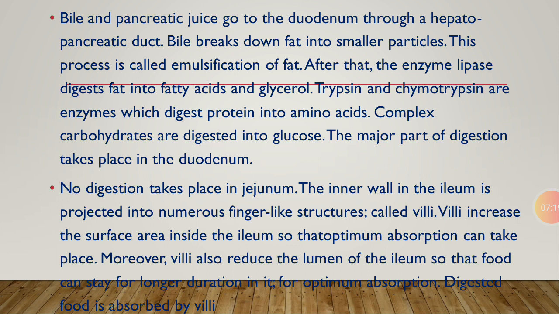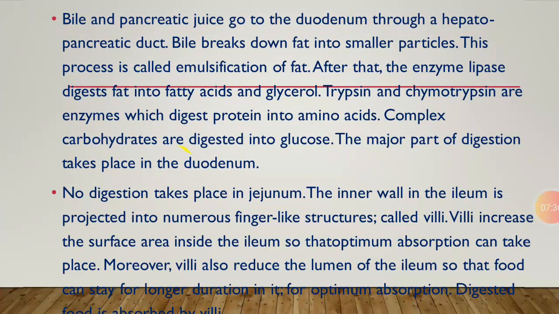Always remember, the word hepato is used for liver and pancreatic for pancreas. It means there is a duct which carries the secretion of both liver and pancreas, so it is named the hepatopancreatic duct. Bile breaks the fat particles into smaller particles. Always remember students, bile never digests fat. It breaks down large fat molecules into smaller fat molecules, so it is known as emulsification of fats. Bile performs the process of emulsification of fats.